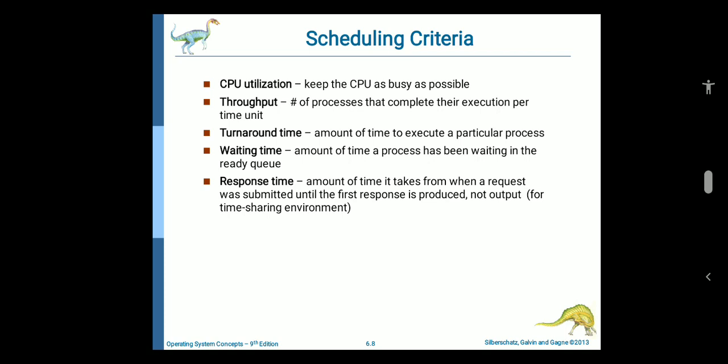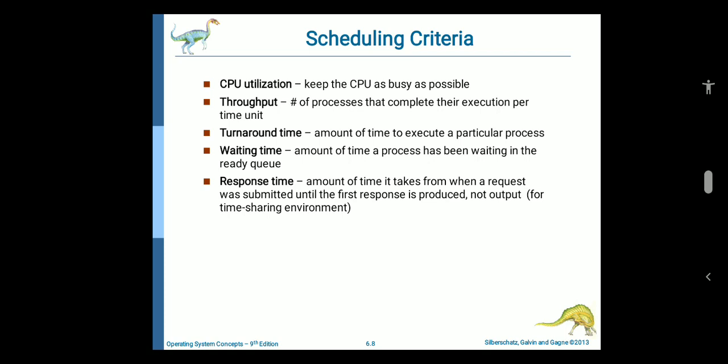So what are the objectives of a process scheduling algorithm? Maximum CPU utilization, keep the CPU as busy as possible. Fair allocation of CPU. Maximum throughput, the number of processes that complete their execution per time. Minimum turnaround time, the time taken by a process to finish execution. Minimum waiting time, the time a process spends waiting in the ready queue. Minimum response time, the time when a process produces its first response. This one is response.